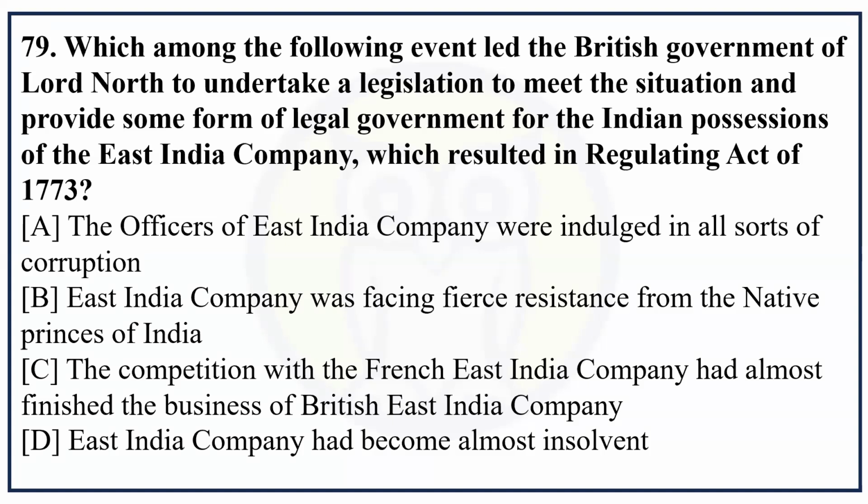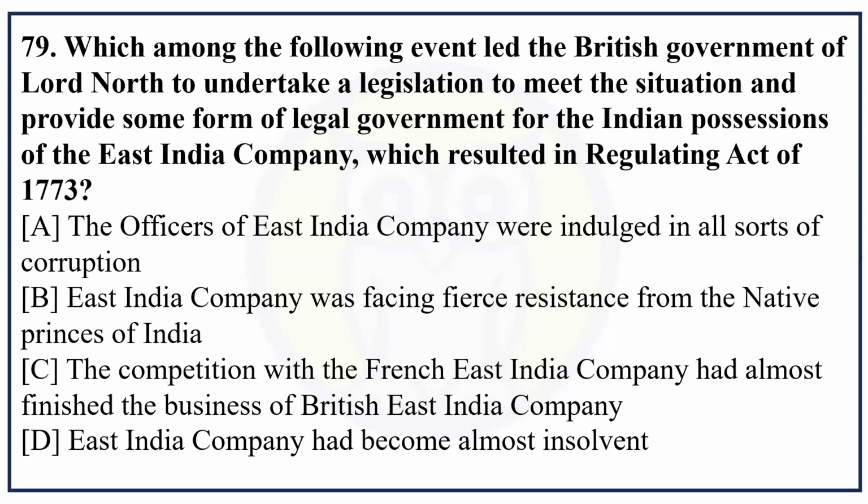Which among the following events led the British government of Lord North to undertake a legislation to meet the situation and provide some form of legal government for the Indian possessions of the East India Company, which resulted in the Regulating Act of 1773? The officers of the East India Company were indulging in all sorts of corruption.